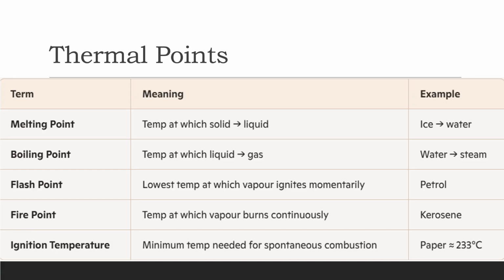Then thermal points. Melting point, that is temperature at which solid changes to liquid. Example, ice to water. Boiling point, temperature at which liquid changes to gas. Example, water to steam. Flash point, the lowest temperature at which vapor ignites momentarily. Example, petrol. Fire point, temperature at which vapor burns continuously. Example, kerosene. Ignition temperature, minimum temperature needed for spontaneous combustion.